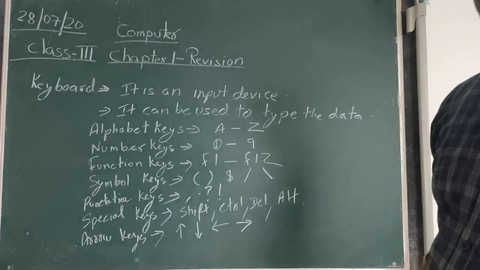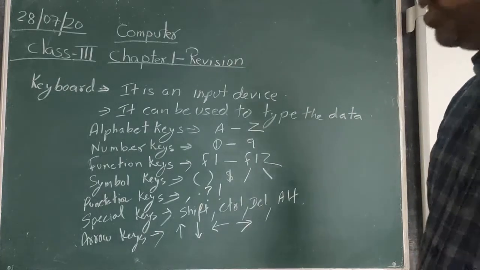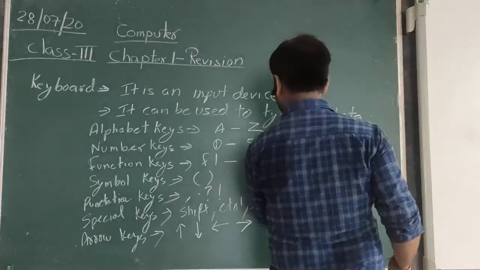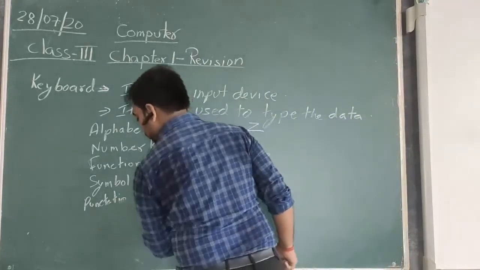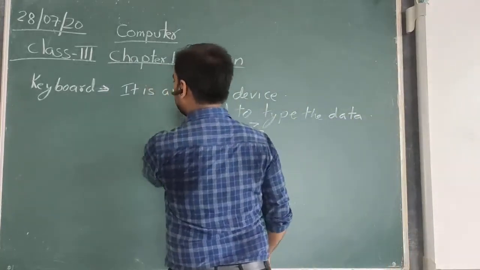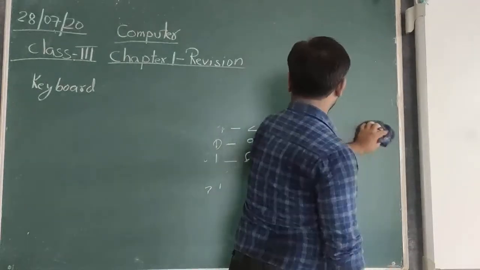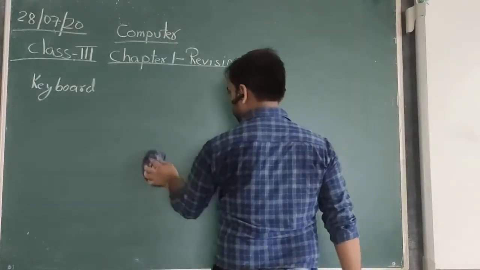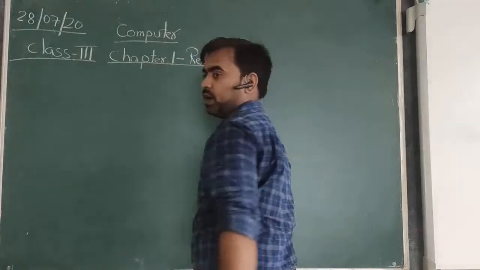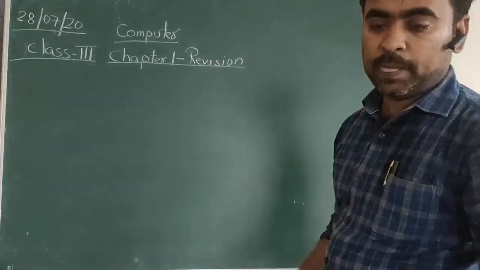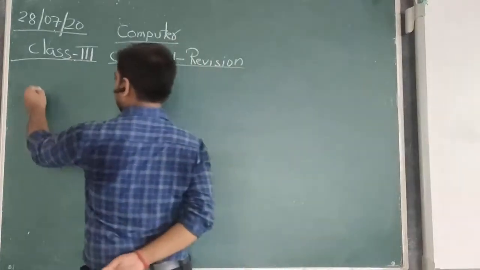Now we will discuss some of the important keys related to the computer, like control keys, caps lock, shift key, space bar, backspace key.